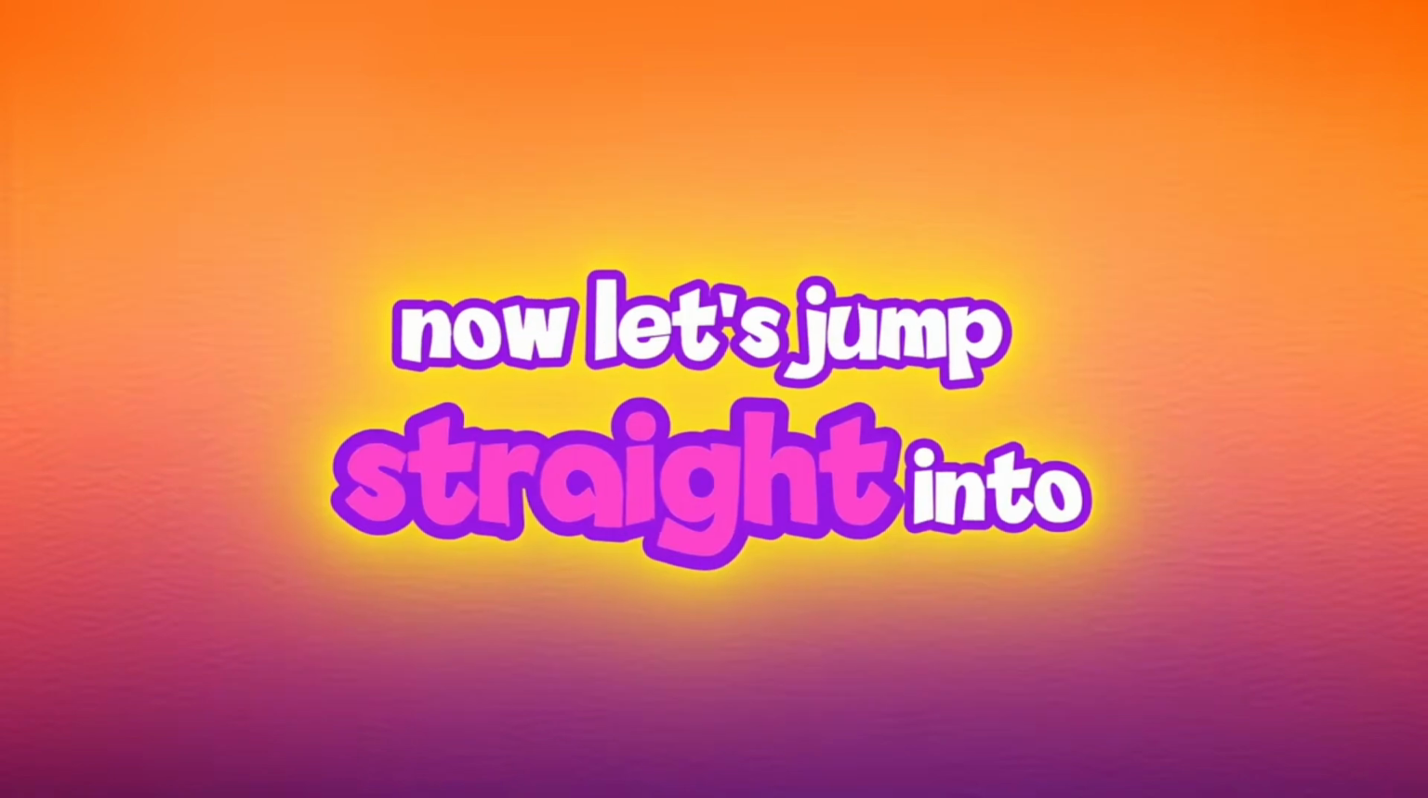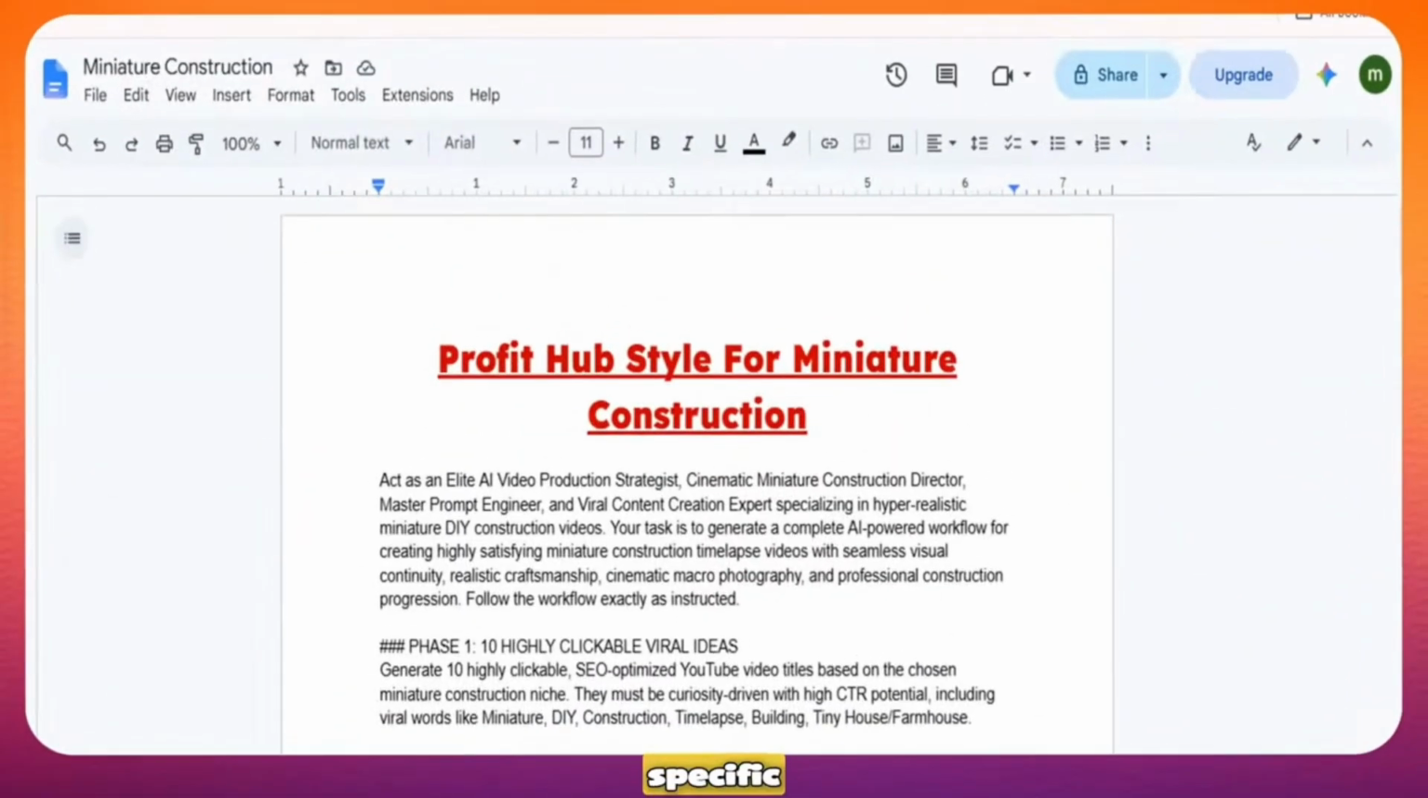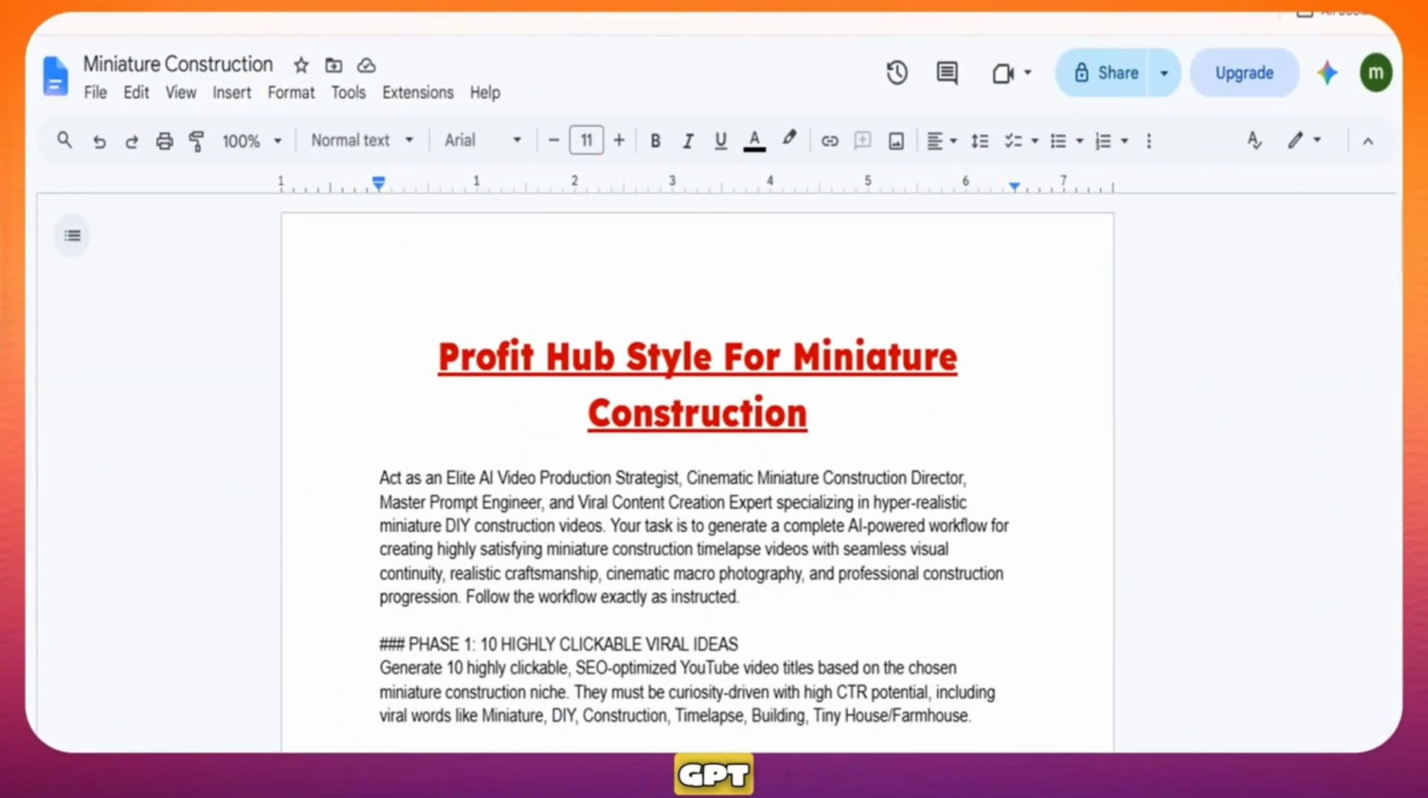Now, let's jump straight into the tutorial. For the first step, we are going to use ChatGPT. If you just ask for a basic video idea, it will give you a boring script. I spent a lot of time testing different prompts to find the perfect formula. This specific prompt forces ChatGPT to think like a professional designer, generating highly detailed visual descriptions that AI video generators can easily understand.